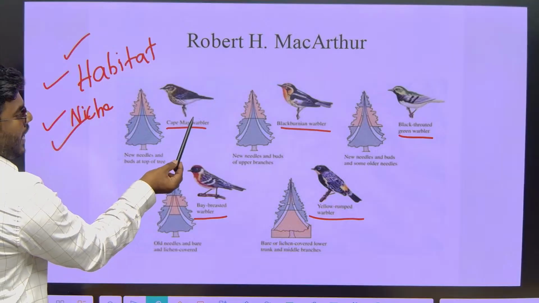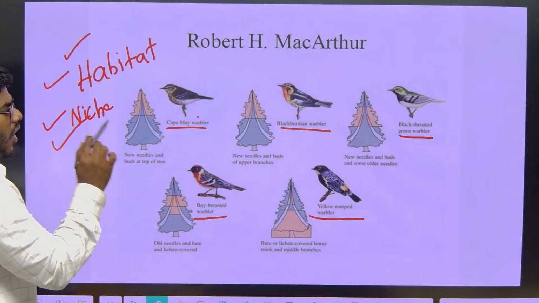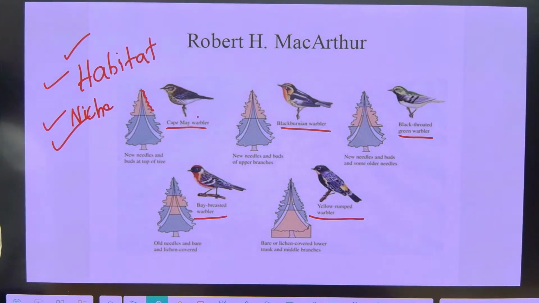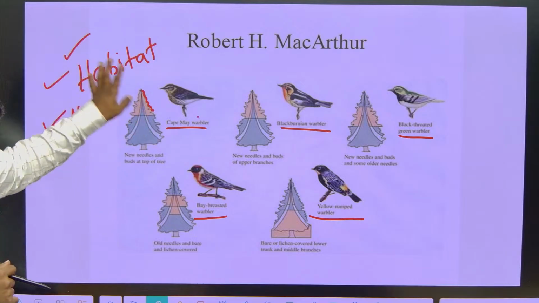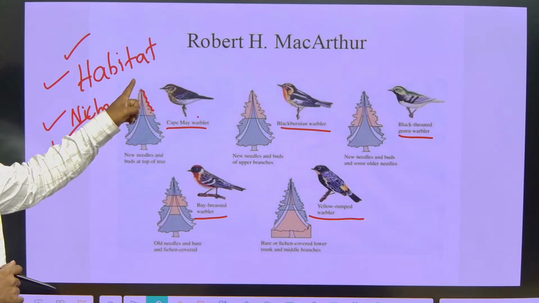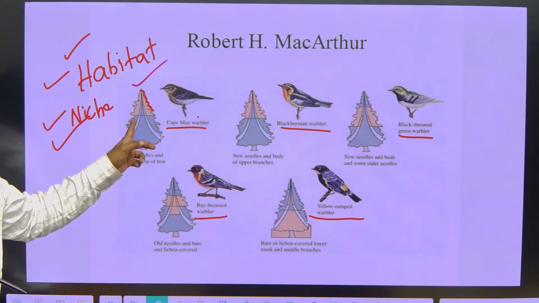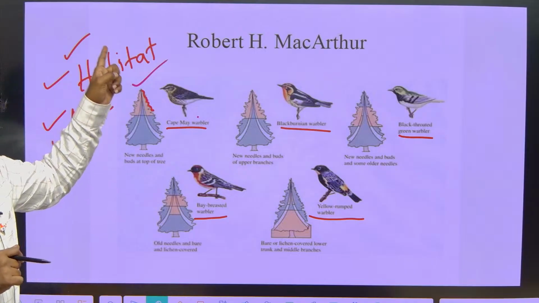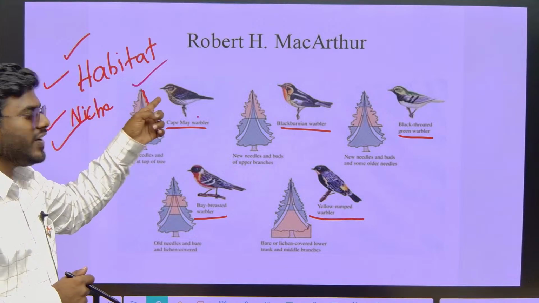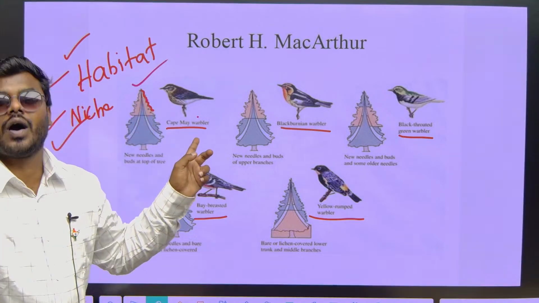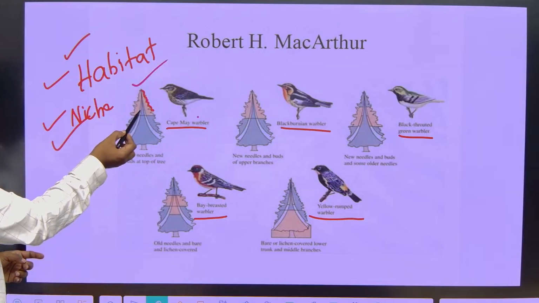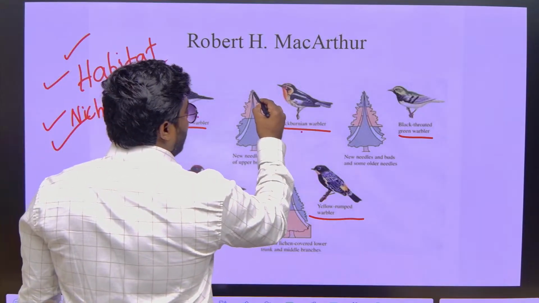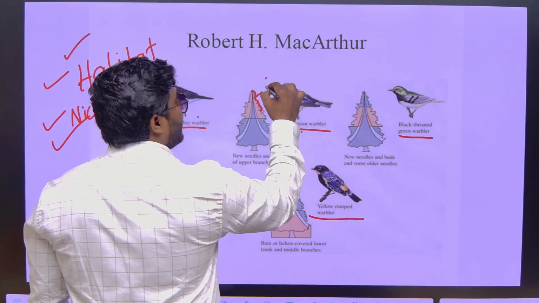See, this Cape May warbler only lives on top of the plant wherever new branches are formed. Wherever the new branches are, only at that specific area will it take rest, or take shelter, or make the nest. And whatever food is available over there, it will eat only that specific food. Otherwise, if it is not finding food at that particular area, it will go out, get the food, and again keep it there only. And if you look at this Blackburnian warbler, on the top only it will live, on the older branches.